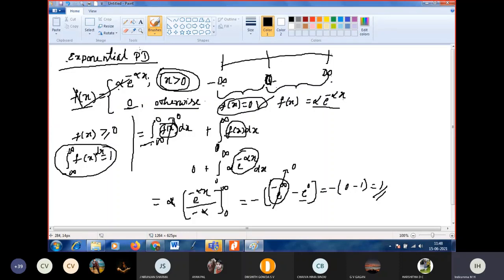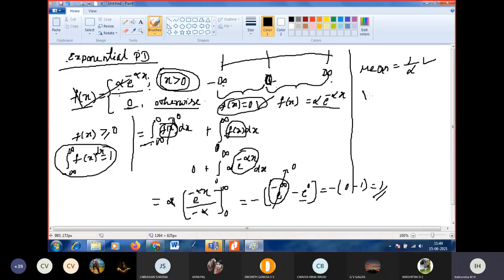Now this exponential distribution function is a probability distribution function. Next we have to define mean and variance, then we go for the problems. I am not going to derive mean and standard deviation, I will just give you the formula. The mean for the exponential distribution is 1 by alpha. As I gave you earlier, the integral from minus infinity to plus infinity of x into f of x dx, if you substitute your f of x and integrate, you will get 1 by alpha as your mean.